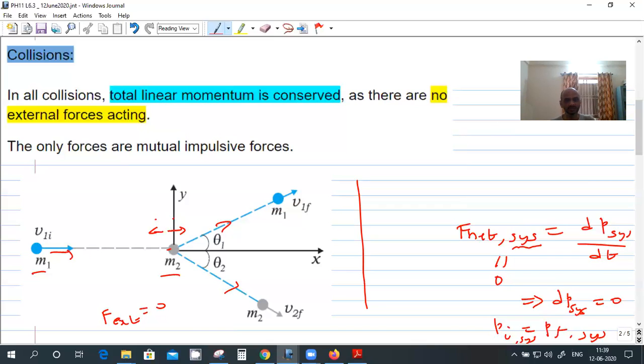After collision, it changes direction, and m2 is moving in this direction. So it has both an X component and a Y component, right? So it is 2D. Before collision, it was 1D. After collision, it changes direction, so you need both X and Y to explain the motion of these masses. So it's a 2D collision.